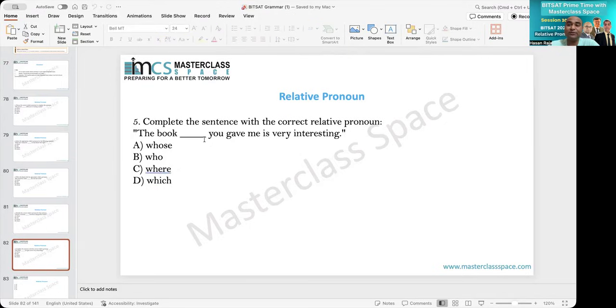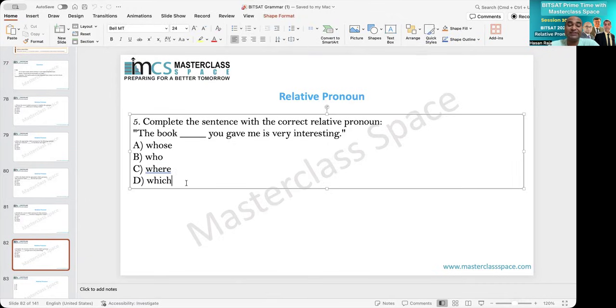Now the final question we are going to do. It says the book dash you gave me is very interesting. The book that you gave me, the book which you gave me is possible. Whose, again, after whose there should be a noun, therefore it cannot be used. Then where means location, therefore it cannot be used. As you know, who is for human beings, therefore it cannot be used, and hence which is the answer. So let it be this much question for today.